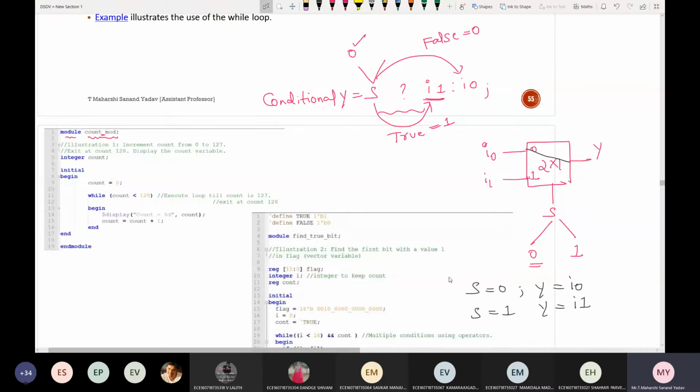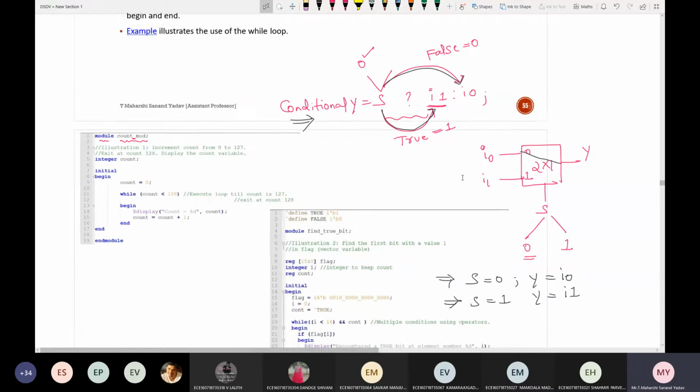The same condition, instead of writing these multiple lines, you can write using a simple ternary operator conditional statement. Always remember, when this condition is true, this will be executed. When this condition is false, this particular thing will be executed. The same thing you can expand also. I've already told you for the 4:1 mux also.